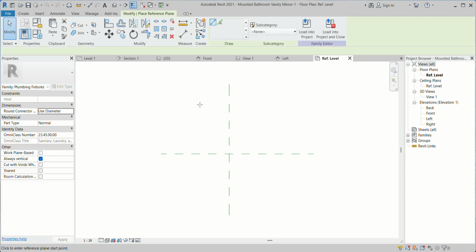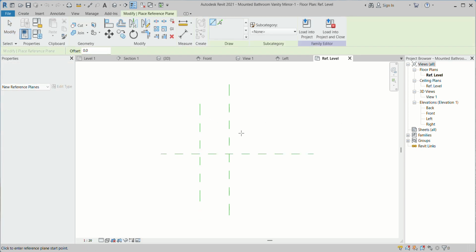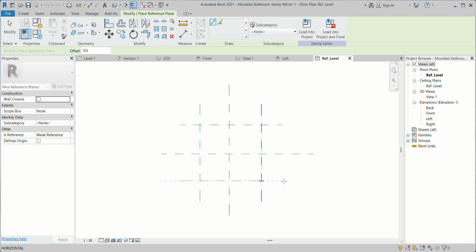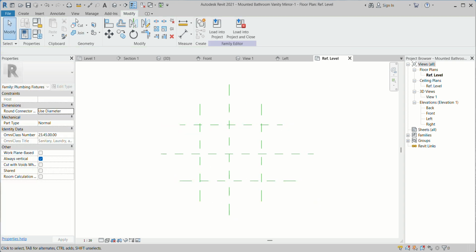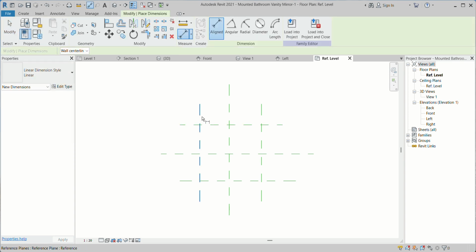Now you can create the reference plan. After that, you can go to Annotate and create the measurement first.